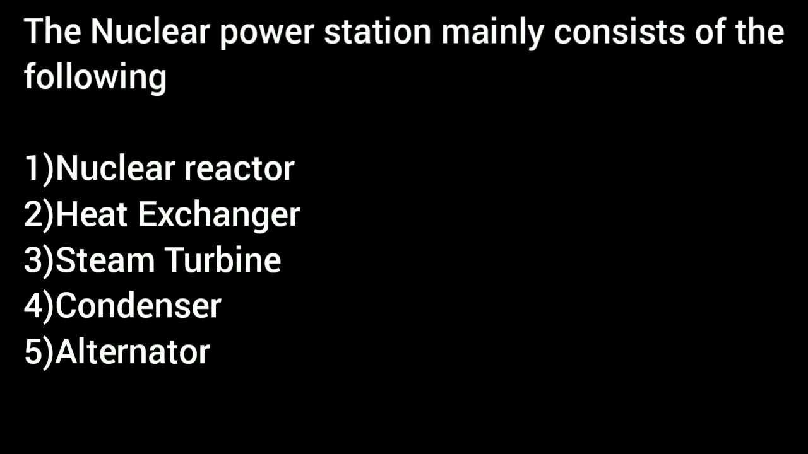Then next we can discuss nuclear power plant. A generating station in which nuclear energy is converted into electrical energy is known as a nuclear power station. The nuclear power station mainly consists of the following: first one, nuclear reactor. Second, heat exchanger. Third, steam turbine. Fourth, condenser.